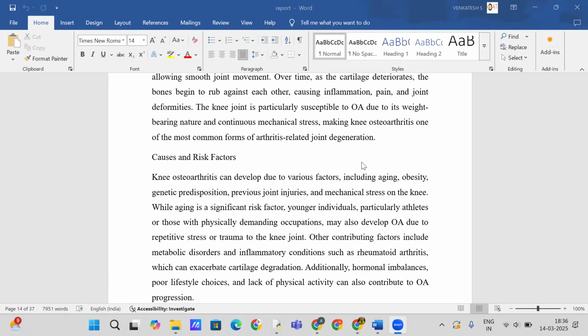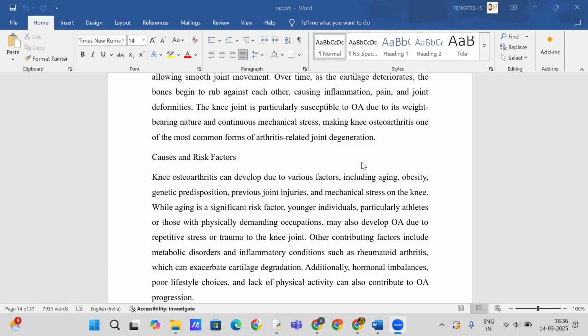The symptoms of knee OA vary in severity but generally include joint pain, stiffness, swelling, limited range of motion, and grinding sensation within the joint. Diagnosis primarily relies on clinical evaluation and radiography imaging, with X-ray images helping to identify key OA indicators like joint space narrowing, sclerosis, and bone cysts.